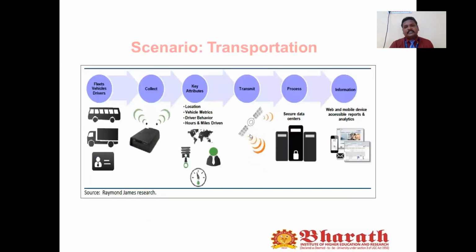Then another thing is transportation. In transportation, we want to collect information about where our vehicle is right now driving. Let's say the vehicles are driving, then the fleet vehicle drivers' information will be collected through our Wi-Fi. The key attributes are the location, the vehicle metrics, and the hours and miles driven, and it will be transmitted.